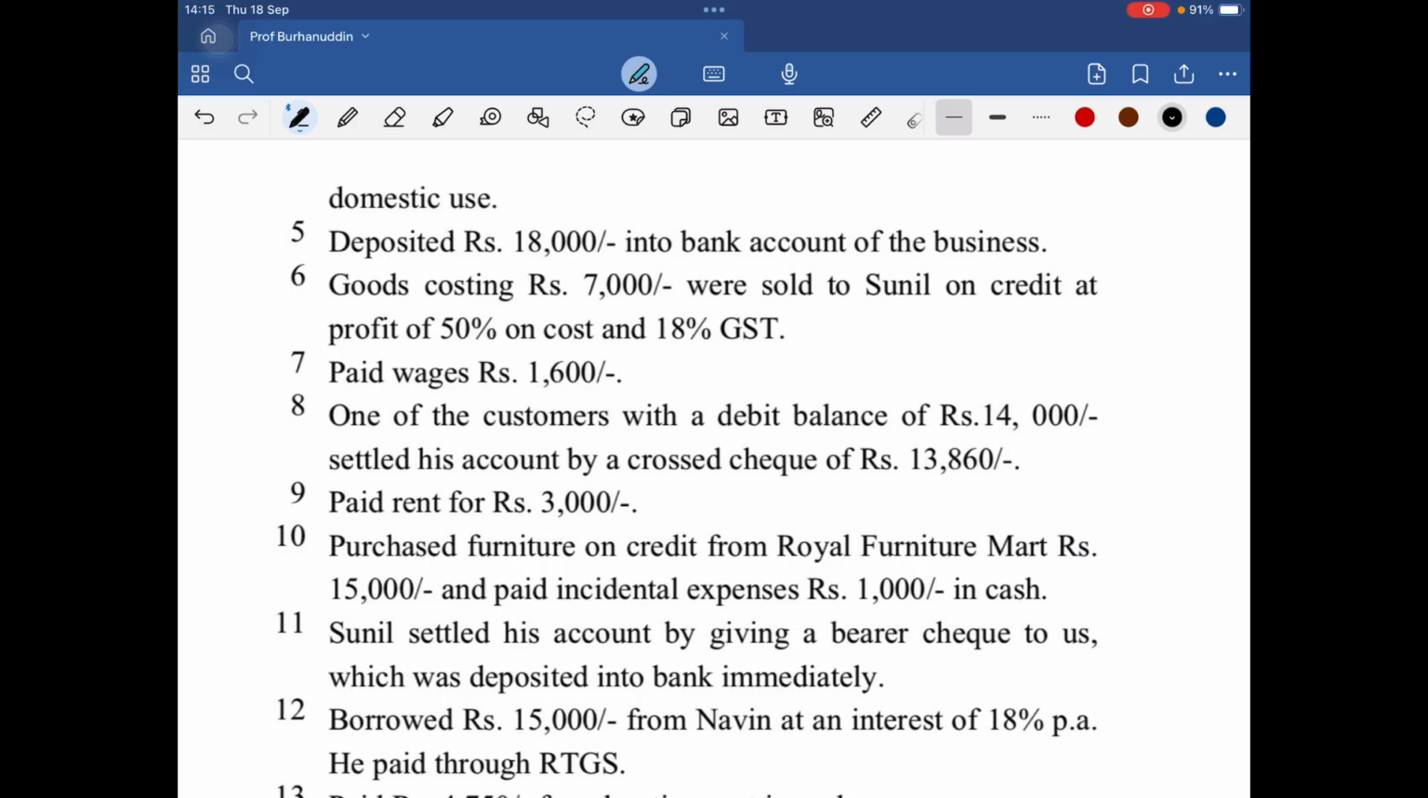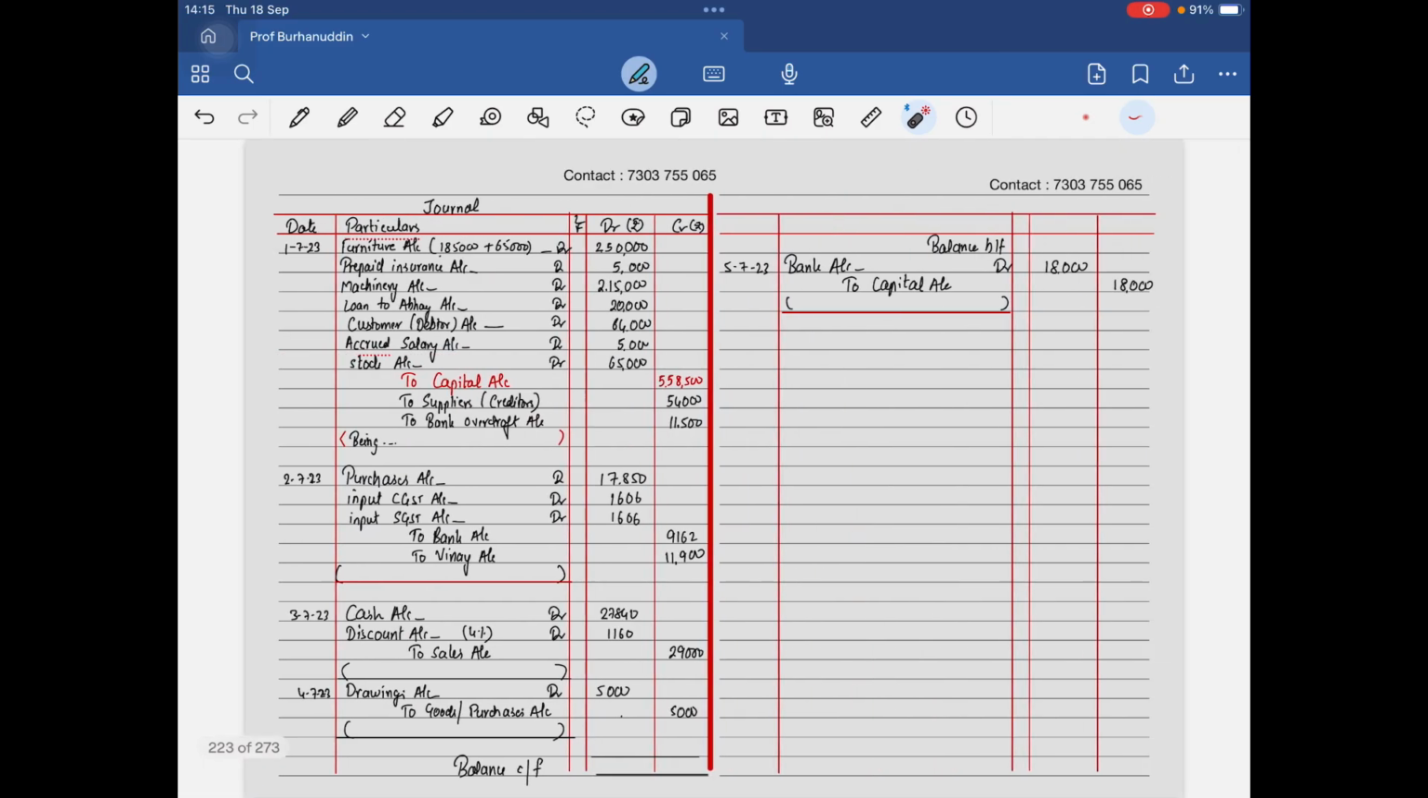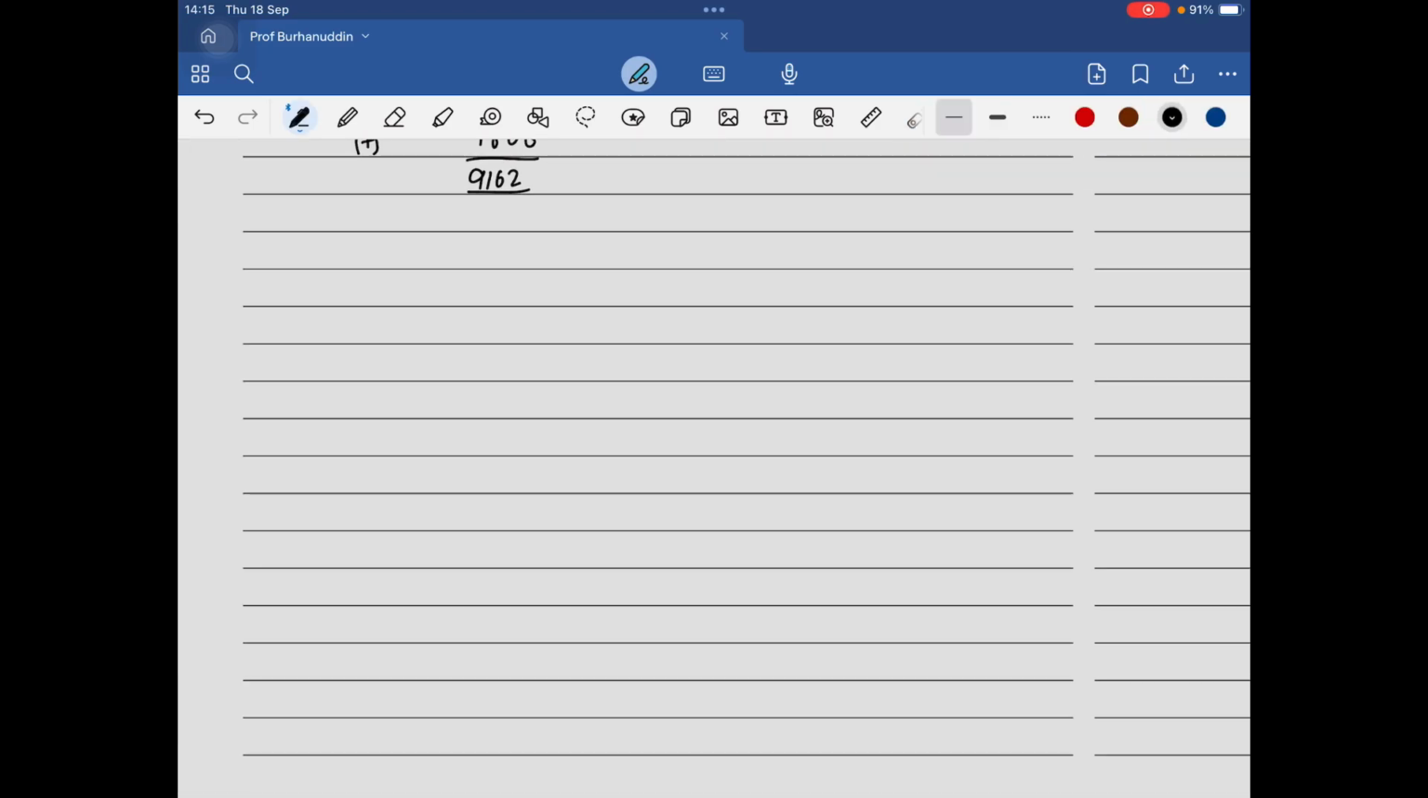Goods costing 7,000 were sold to Sunil on credit at a profit of 50% on cost at 18% GST. So now there is a calculation that you need to do. They are telling me that the goods were costing 7,000. So the cost price is 7,000, but we are not going to sell it at the cost price. We will definitely have some profit. So how much margin are we having? 50%. So here, working note number 2 for the 6th transaction, 6th of July.